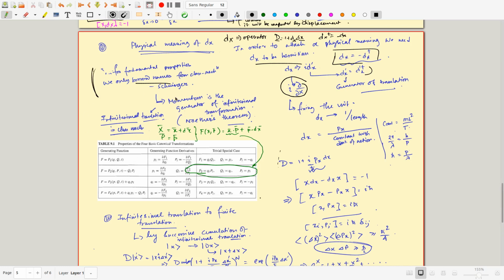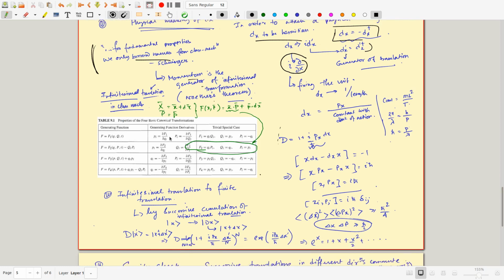So in classical mechanics, we know that momentum is the generator of infinitesimal translation, which comes from Noether's theorem. And here is something you will learn in classical mechanics, or might have already learned, that you can define these generator functions. So if you have a transformation from q, p to capital Q, capital P, what kind of transformation do you need?